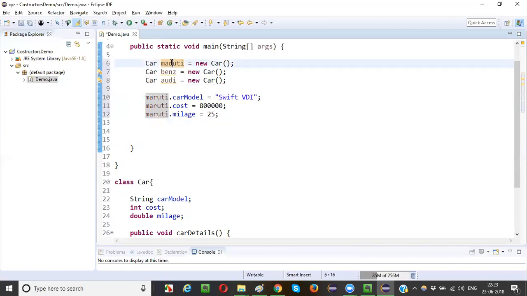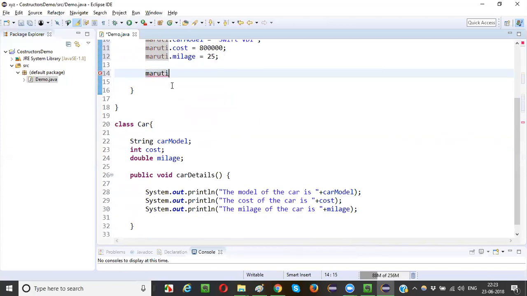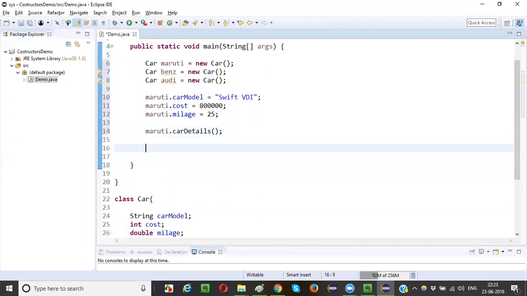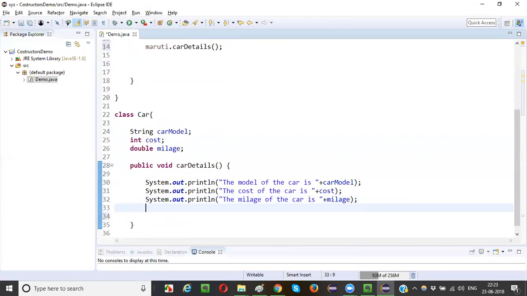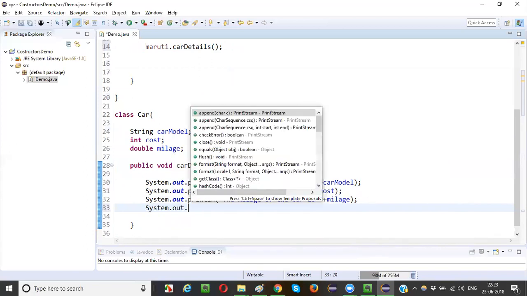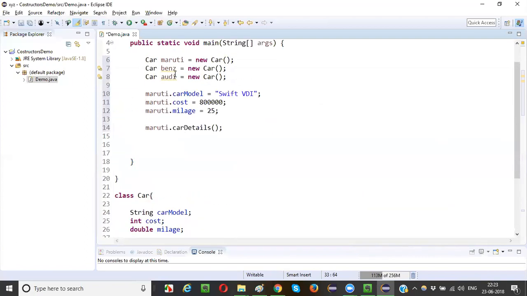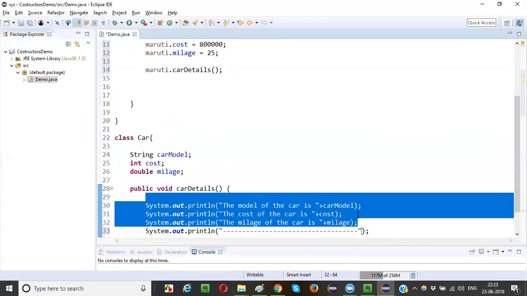With the help of the same Maruti object reference, let me call the car details method. Car details, right? This is fine. Just for differentiation in the output, let me write System.out.println. I can use the shortcut, right? sys out and Ctrl+Space. Simply I will add this line so that the statements for every object are printed separately.